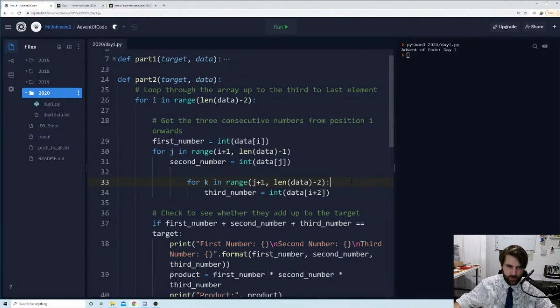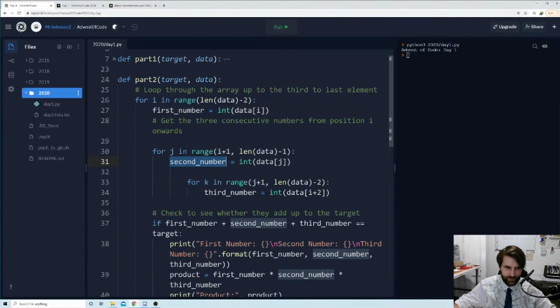I'm going to remember all my colons because I'm terrible at them. Okay, so, okay, let's pop that up here. So we've got our first number, our second number, we've got our third number.